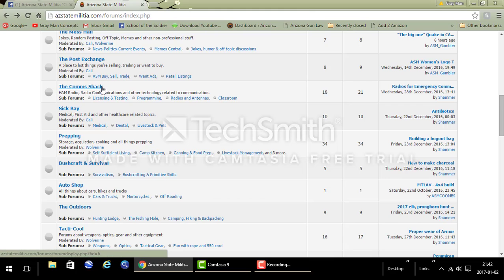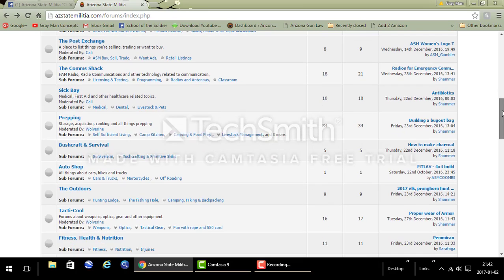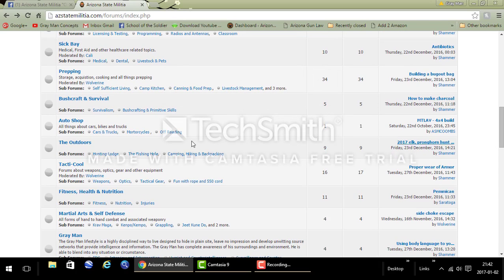The Com Shack is our communication section. Saratoga and Charlie companies put a lot of work into that. That has information on amateur radio, how to get your license, and projects you can do. Sick bays covering medical, dental, and related information to livestock. All the prepping sections here, camp kitchen, canning and fruit prep.